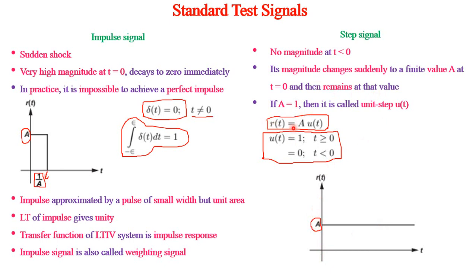So mathematically R of t can be written as A into U of t. A is the step magnitude. What is U of t? Unit step. Equal to 1 when t greater than or equal to 0. Equal to 0 when t less than 0. So if we take Laplace transform of this R of t, it will be equal to 1 by s. Whereas Laplace transform of impulse is unity.